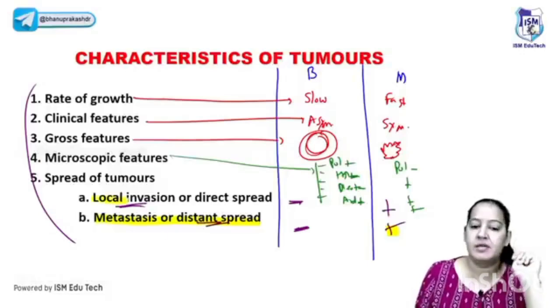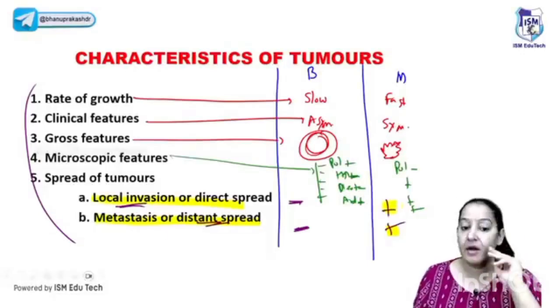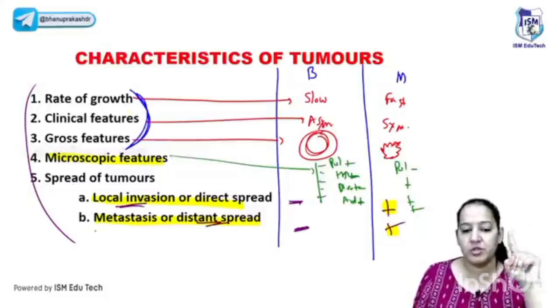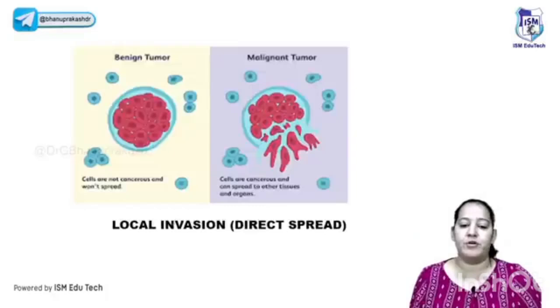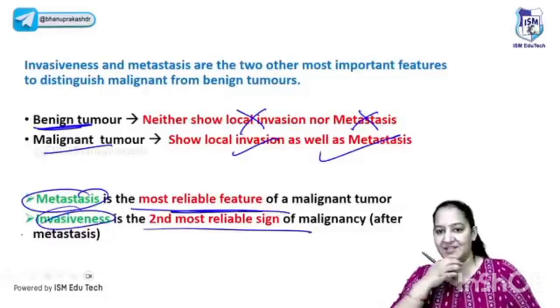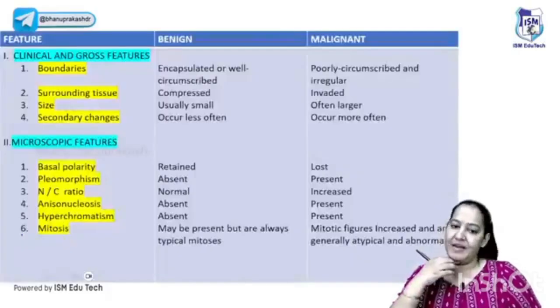The second most sure is local invasion. Again, if it is present, it has to be malignant. Third is microscopy. The rest are just clues; they will not give you certainty. So the surest sign is metastasis. Please learn it, it is a very important MCQ. The surest, most reliable sign is metastasis, and the second most reliable sign is local invasiveness. The same thing is written in front of you. You got it? So that is benign versus malignant tumors.